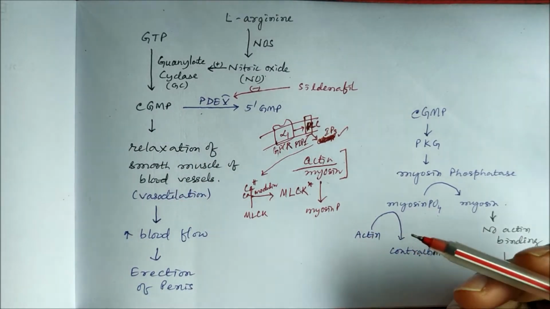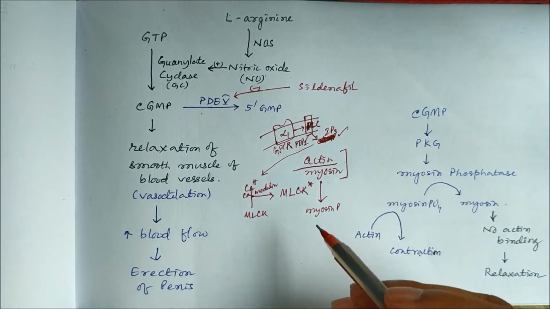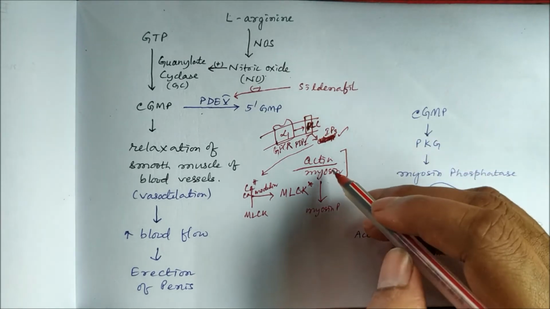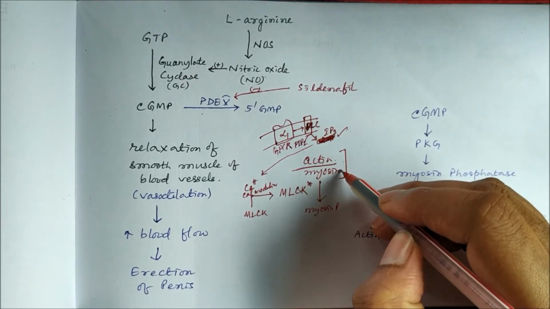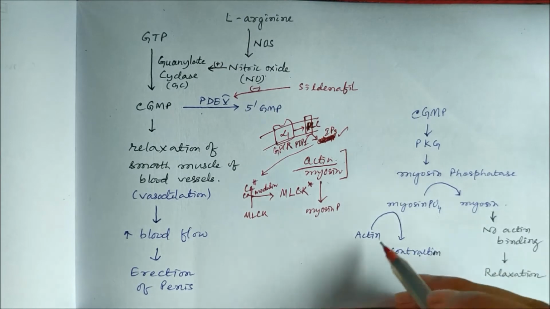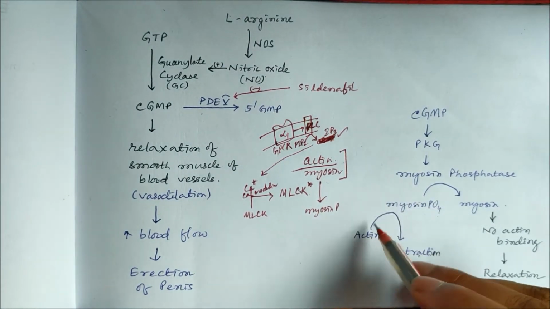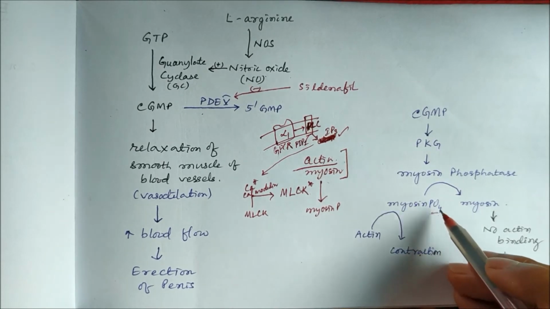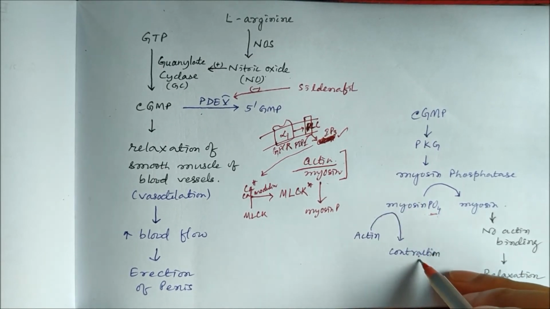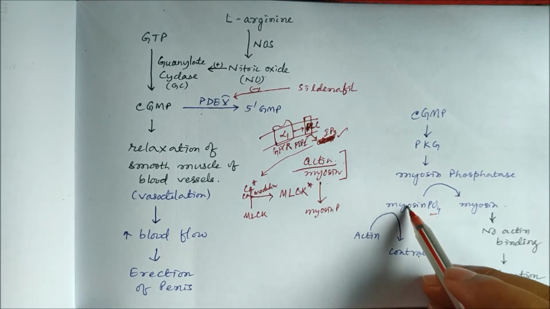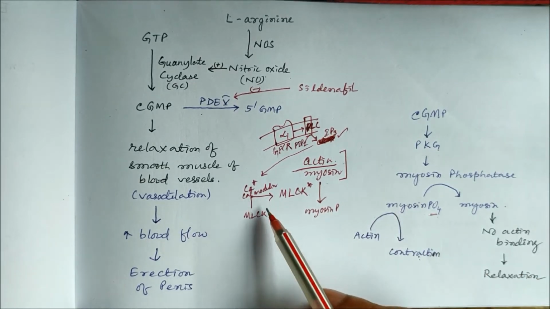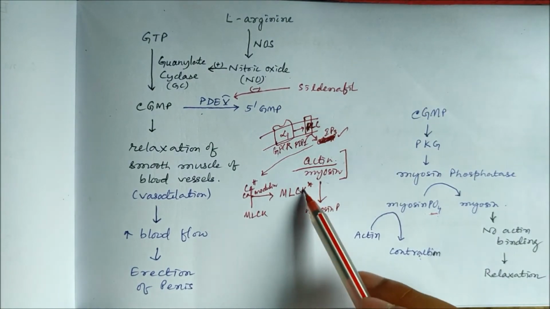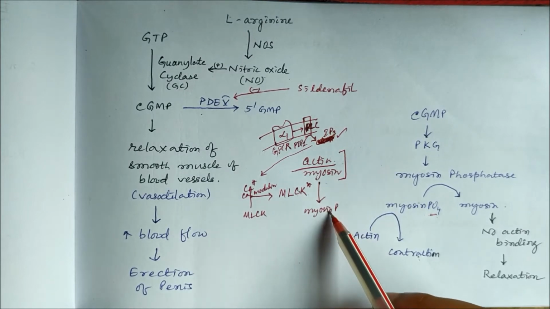Now vascular smooth muscle contraction is mediated by myosin light chain kinase. The two regulatory proteins are actin and myosin. When there is phosphorylation of myosin, actin binds with this phosphorylated myosin because the phosphate provides the energy. So actin myosin binding leads to contraction. This phosphorylation of myosin occurs by the action of myosin light chain kinase, the activated enzyme, which phosphorylates myosin to myosin phosphate.